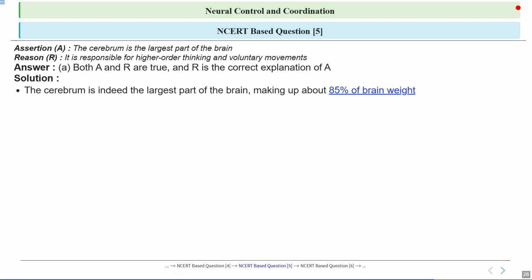The cerebrum is the largest part of the brain, and it is responsible for high order thinking and many kinds of voluntary movements.